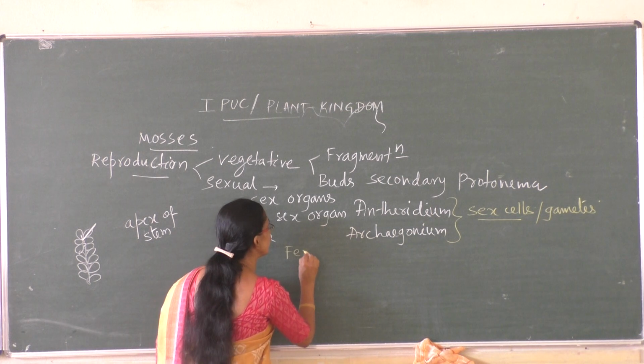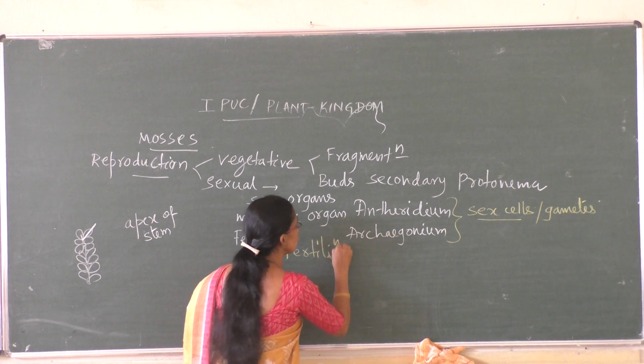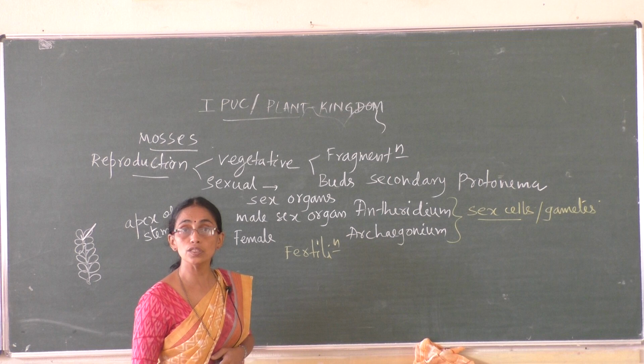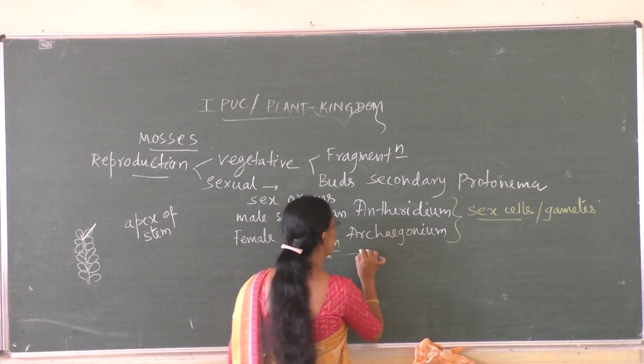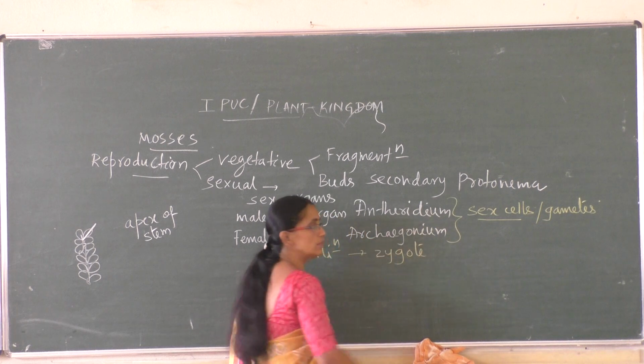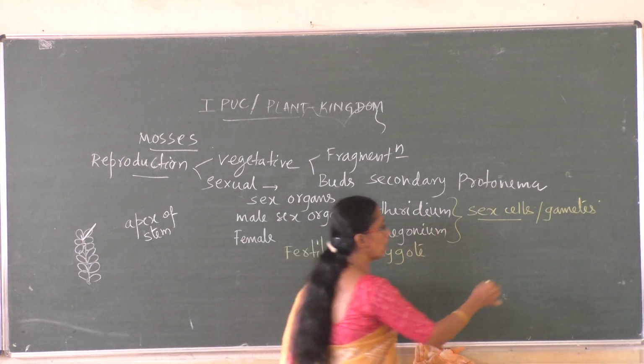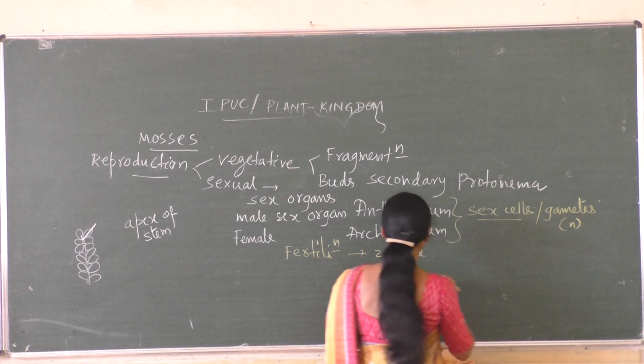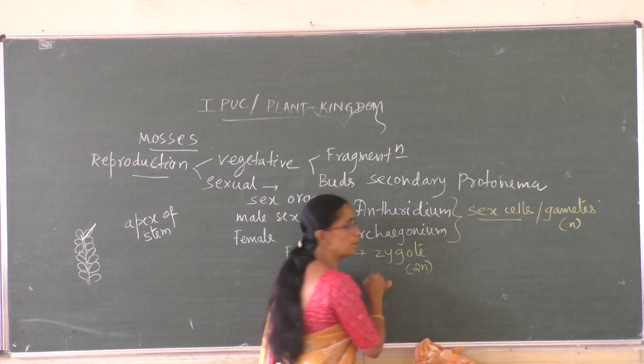Continuation, the process of fertilization. Gametes fuse, resulting in the formation of a structure known as the zygote. Gametes are haploid. The zygote produced is diploid.